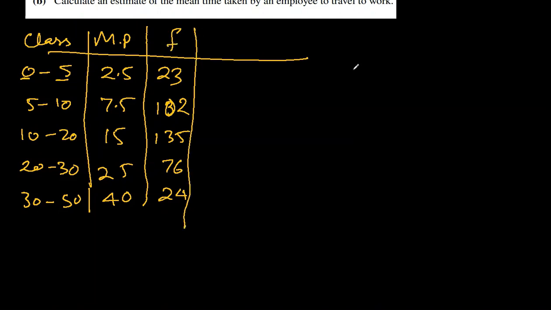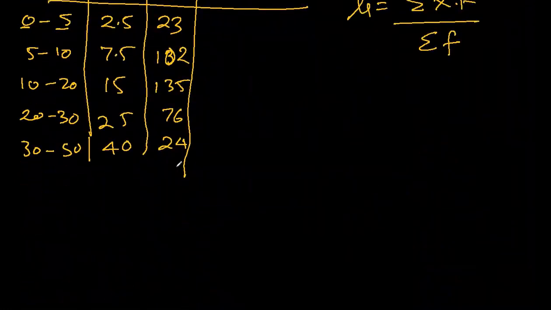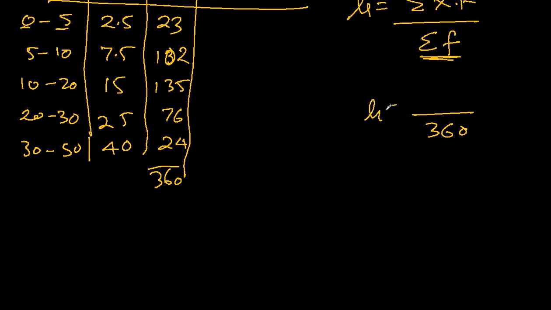Okay, this is frequency. So to find the mean, we will write sigma xf over sigma f. Sigma f has been given to us. How many were they? They were 360. So the total of the frequency is 360. They have already given us that, so sigma f is known to us: 360. The only thing left is sigma xf.